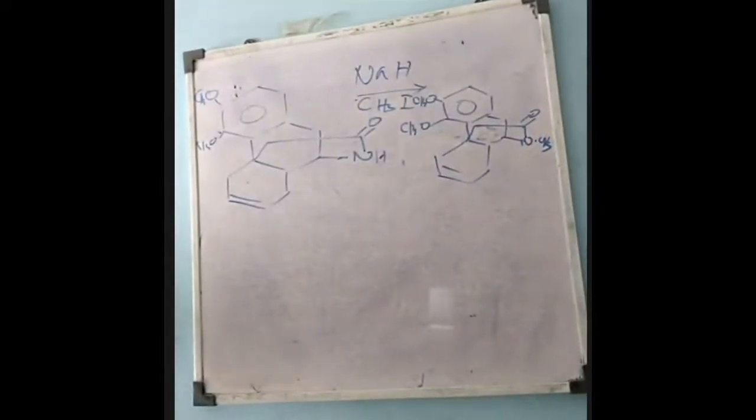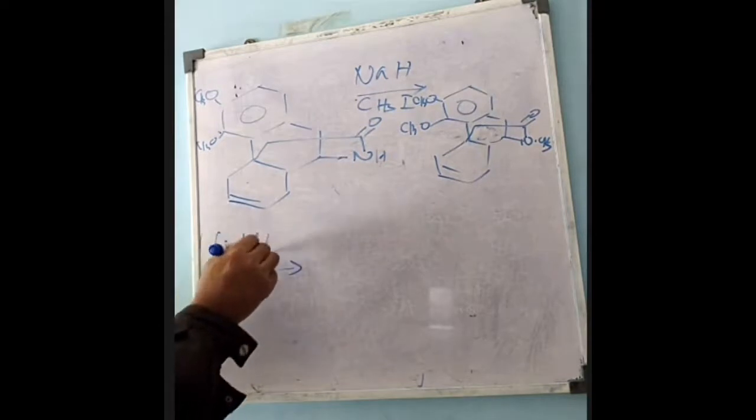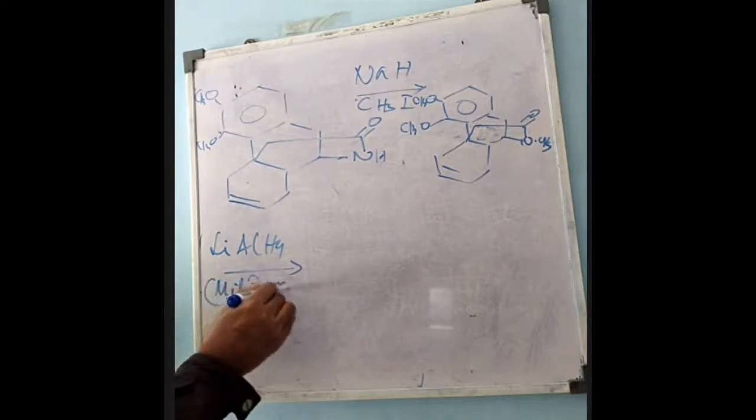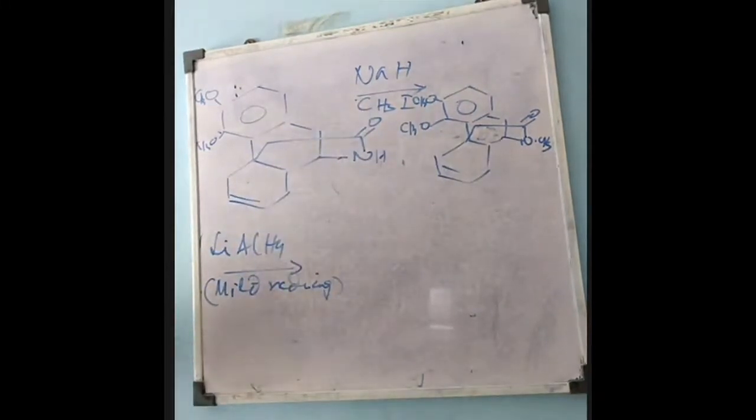Now when this compound is treated again with lithium aluminum hydride, a mild, or sometimes selective, reducing agent, it will reduce only the carbonyl group of the amide.